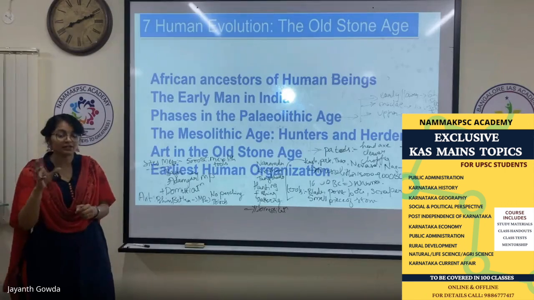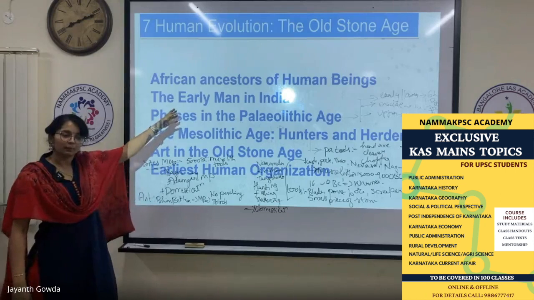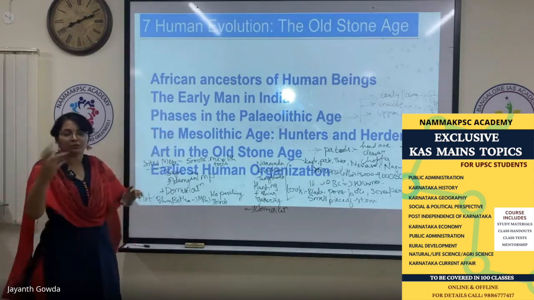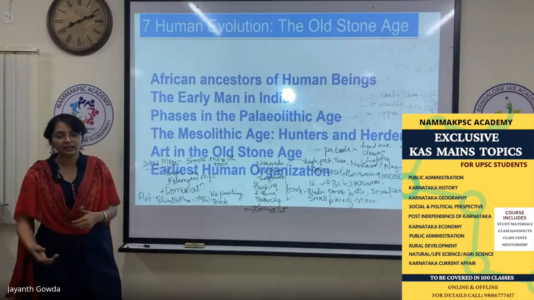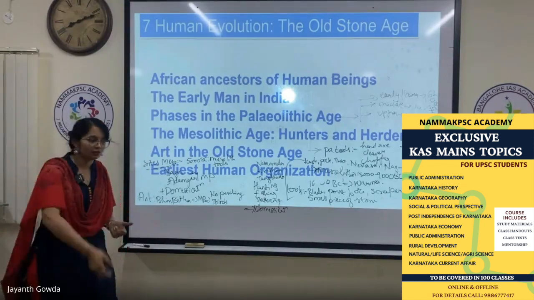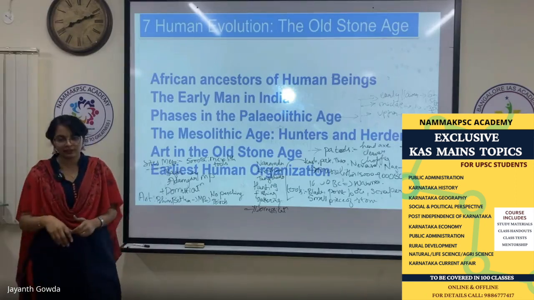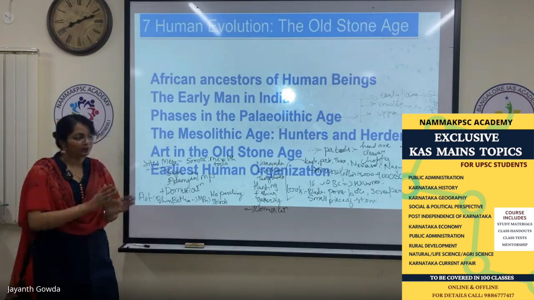This is the difference that you can observe in the art of the Paleolithic and Mesolithic period compared to the Neolithic period. In the Neolithic period, people were agriculturists. They used to grow, they used to farm, they used to produce their own food. Even in the Neolithic period, we see there is change from one part of the period to the other part. We will discuss